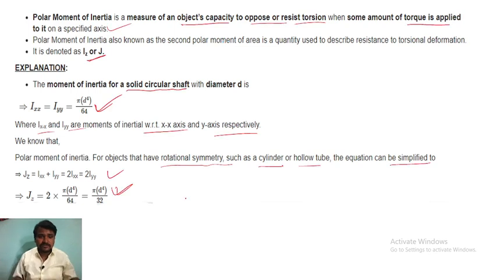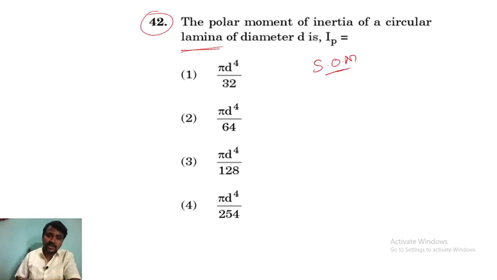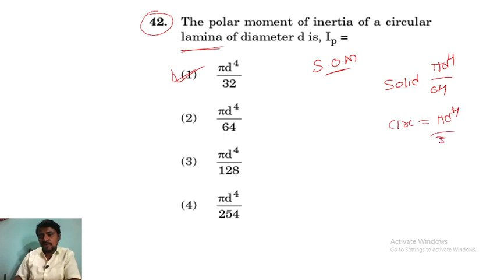So for the lamina, the equation will be pi d raised to 4 divided by 32. If they ask for a solid, that is pi d raised to 4 divided by 64. For a circular lamina, pi d raised to 4 divided by 32 is the answer for the given question.